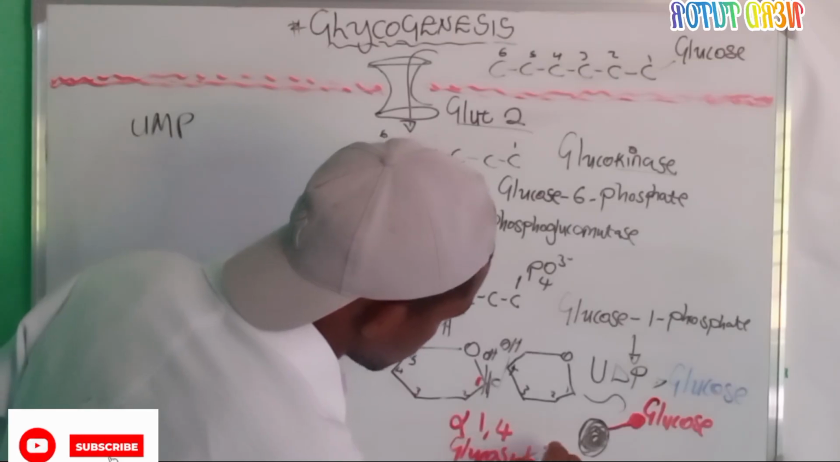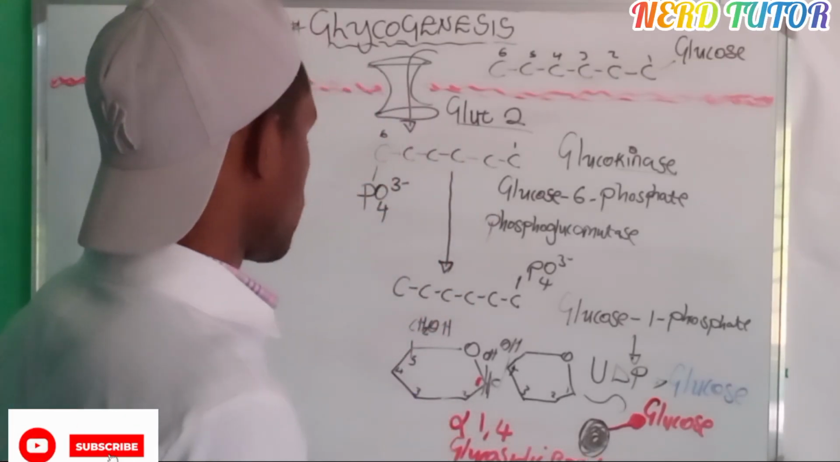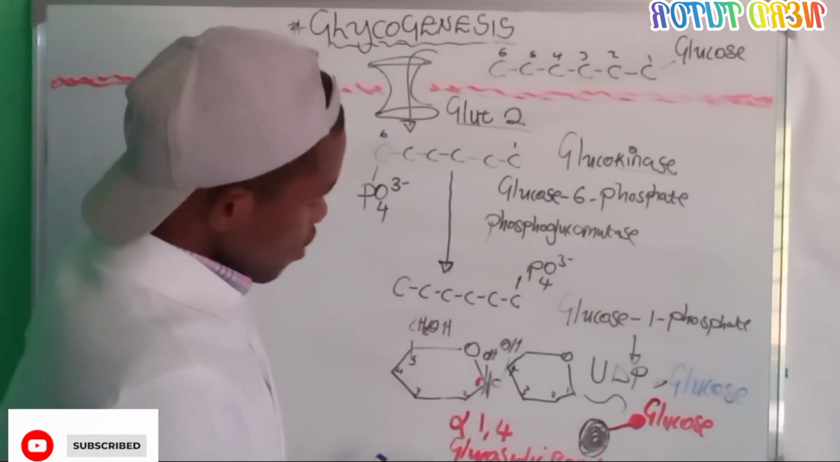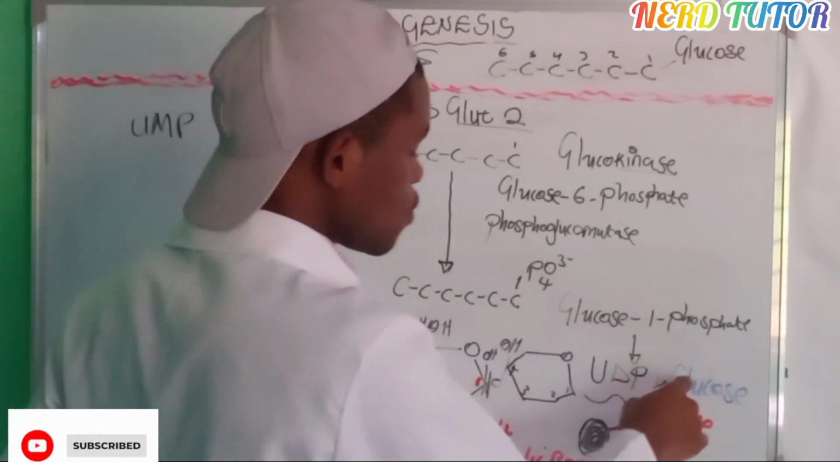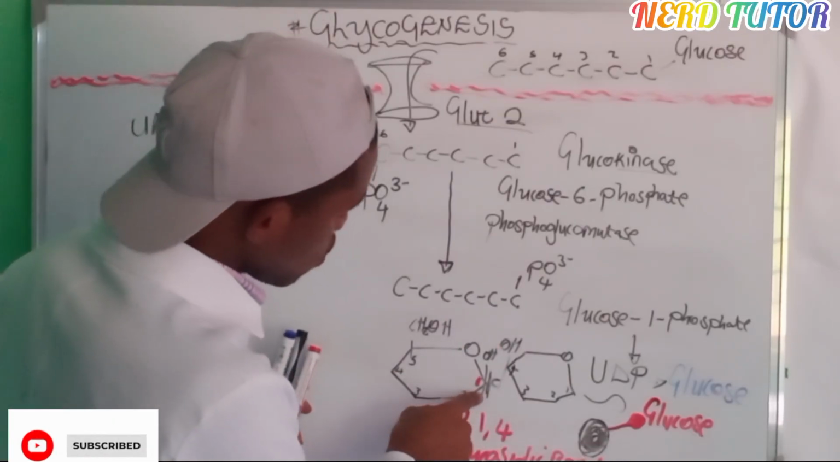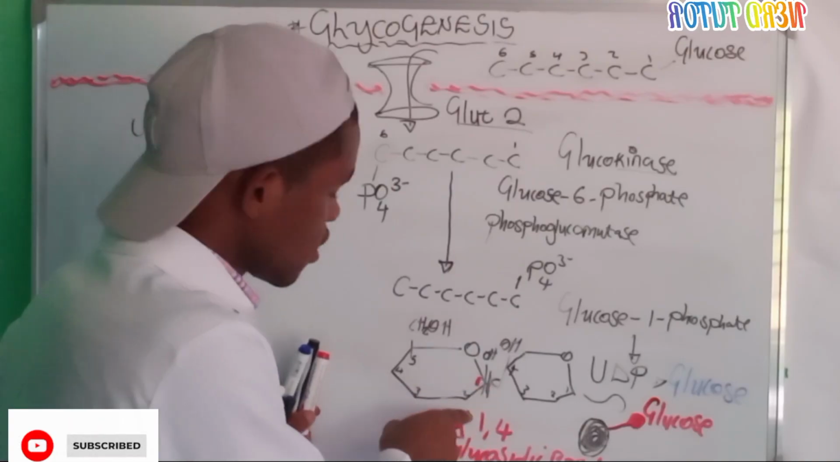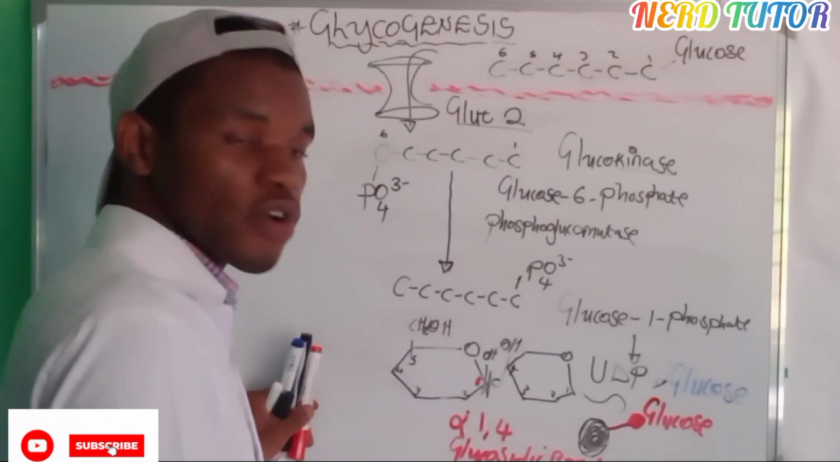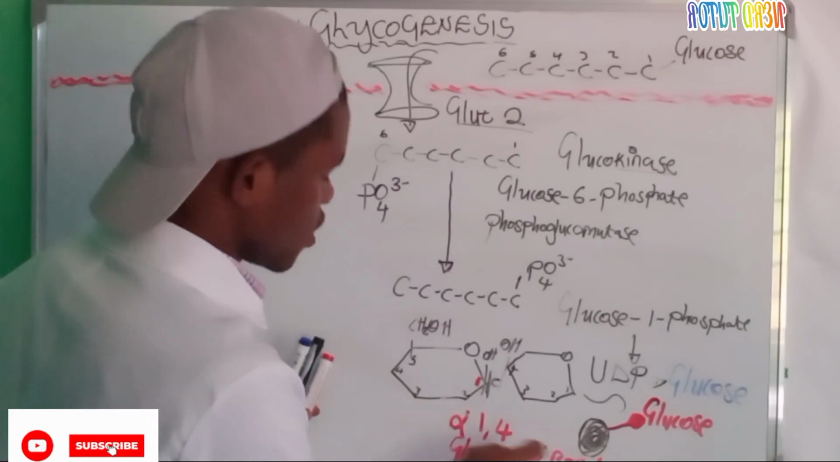Glycosidic bond. Okay, that is the bond that we have there. So now from this knowledge that we have here, we're going to be adding glucose on glucose, glucose on glucose. Whenever we add a glucose on another glucose, if we add the glucose to carbon number 1 and carbon number 4, then we're going to form which bond? Alpha 1,4 glycosidic bond.